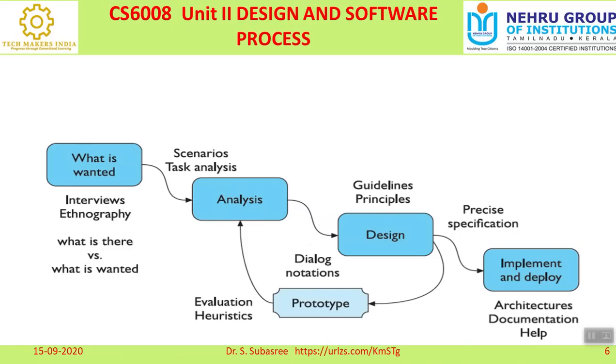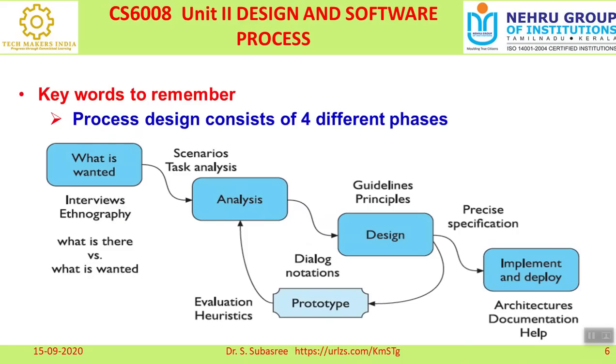The next one we have discussed is the process. Whenever we are talking about the process, the software process consists of four important phases. The first is what is wanted. We want to tell what the requirement is for developing this prototype, model, or product.